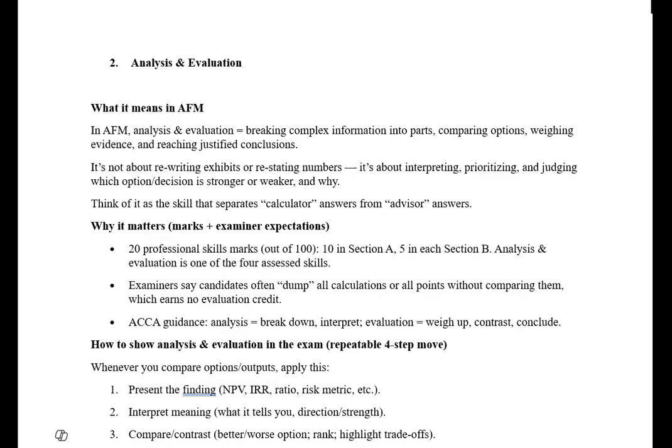So it is not all about the calculator. It is all about explaining the calculation. So if you are explaining the calculation, you will get these marks. If you are only dumping the numerical work in the Excel without writing anything, you will lose the precious analysis and evaluation professional skill marks.